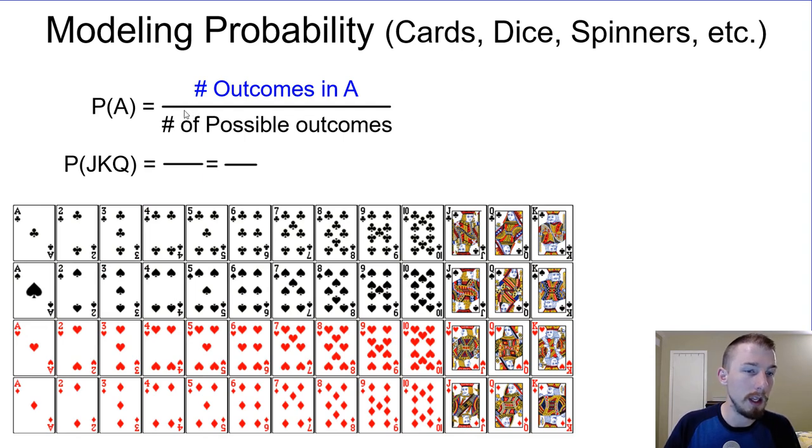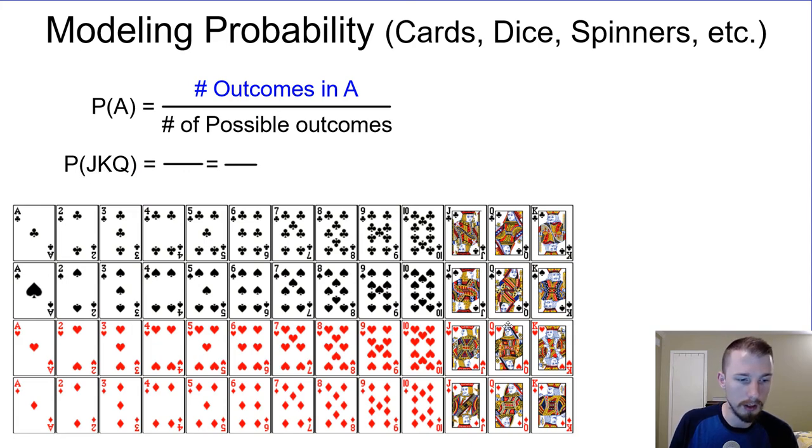All right, so anyway, the probability of event A occurring is the number of favorable outcomes, or the number of outcomes in A, divided by the number of possible total outcomes. So if we're dealing with cards, usually the total number of possible outcomes is 52 because we're dealing with a standard deck of 52 cards. And then the number of outcomes in A are going to be the number of cards that we're looking for, right? So for instance, what's the probability of drawing a jack, king, or a queen?